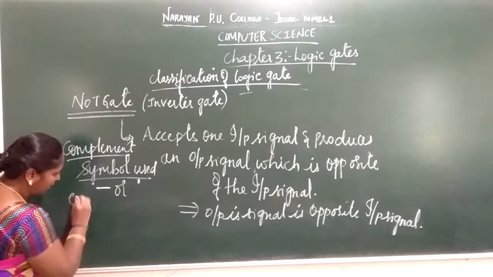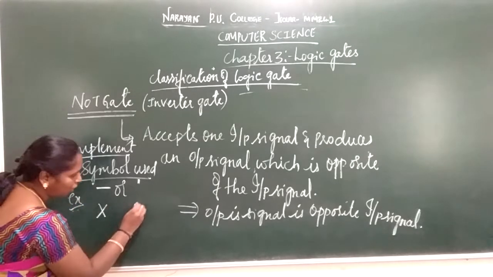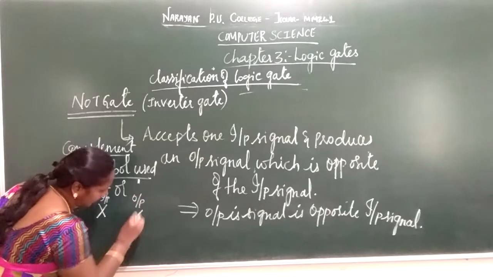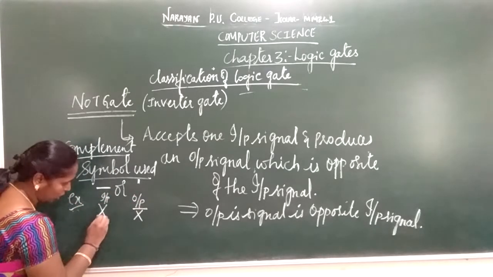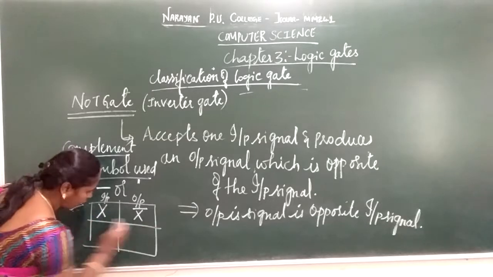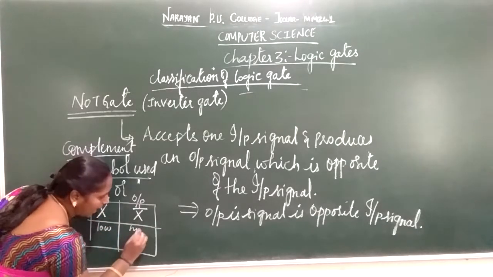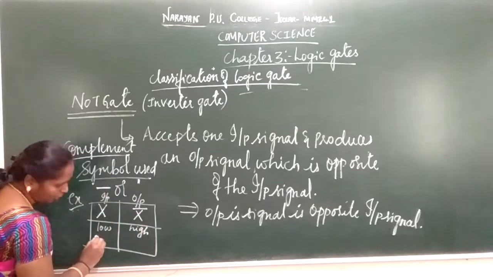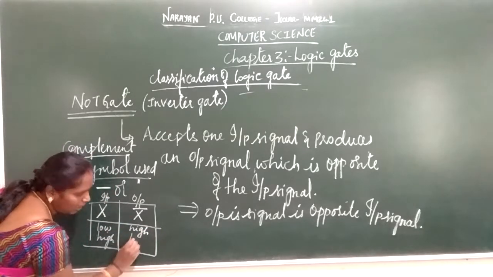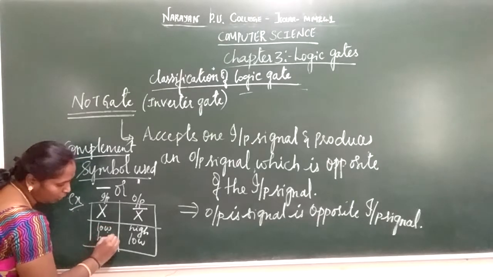For example, consider X as your input signal. The output will be X complement. If you use a low voltage as an input, the output will be a high voltage. If you give your input as a high voltage, the output will be a low voltage. This is in terms of voltage levels, low and high.